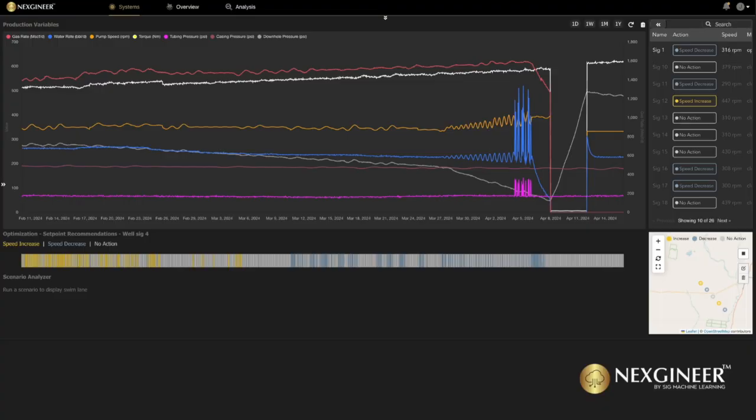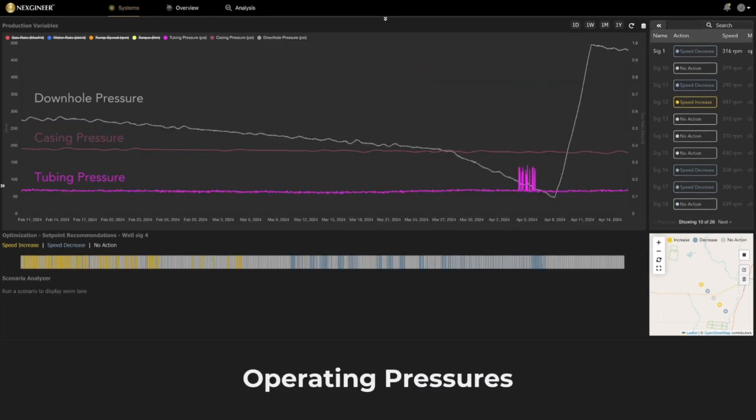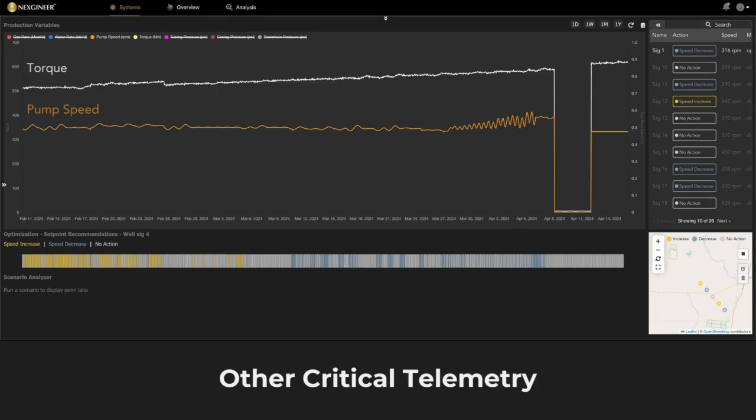Firstly, let's break down what we're looking at here. The following trends are of an operating gas well. Each trend is showing us data from telemetry, and these trends can be grouped by production rates, operating pressures, and other critical telemetry, all of which helps us to understand the current and historical state of the system.